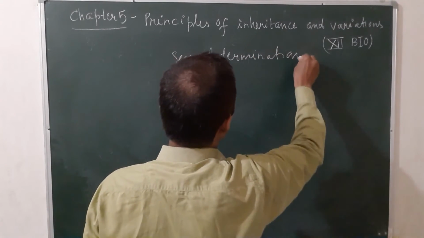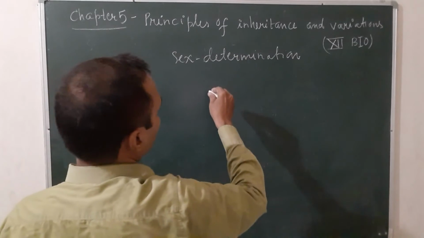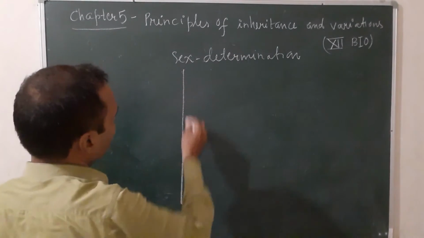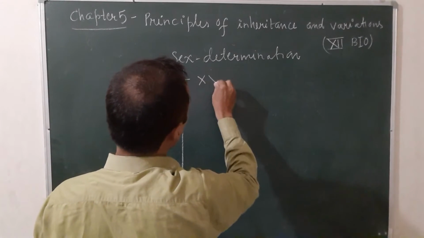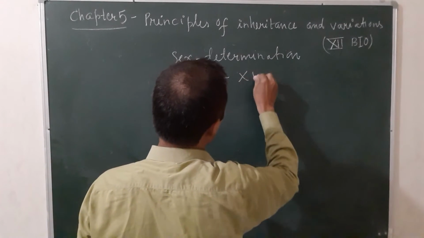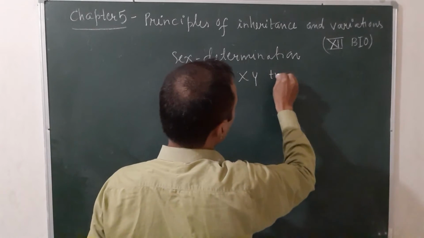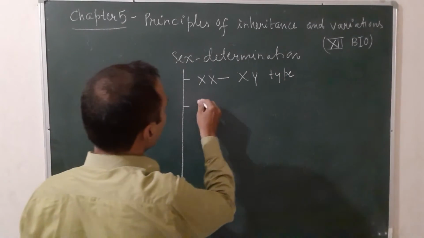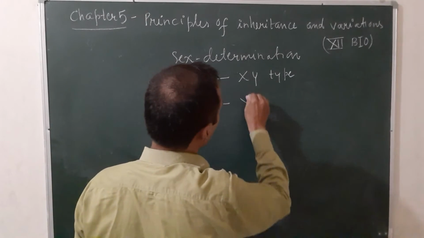There are a total of 5 types of sex determination found in humans and living organisms. Let us see them one by one. You have to know these 5 together. First one is known as XX, XY type. Second one is XX, X0 type.